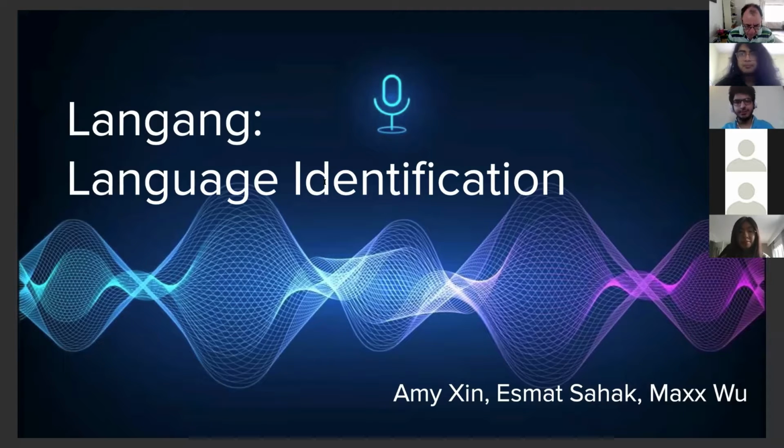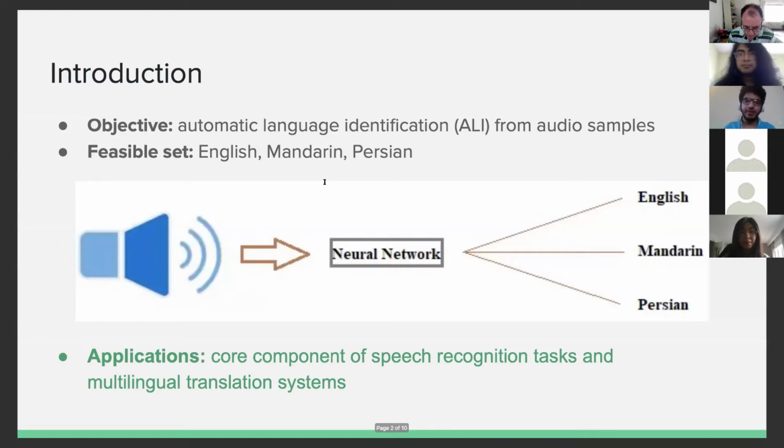The objective of our project is to identify language based off audio samples. The languages that we chose are Mandarin, English, and Persian because they're distinct enough to be considered in a classification problem. Automatic language identification is a core component of many speech recognition systems, as well as multilingual translation systems.